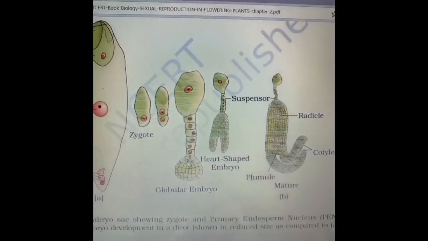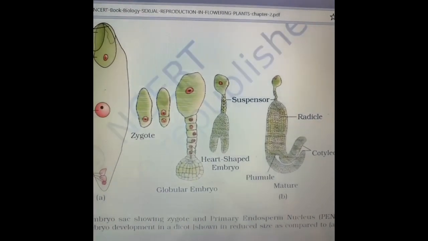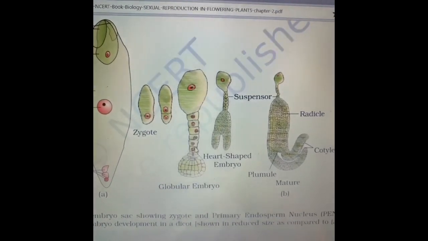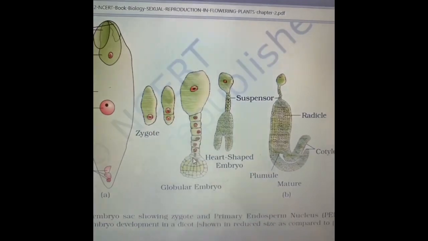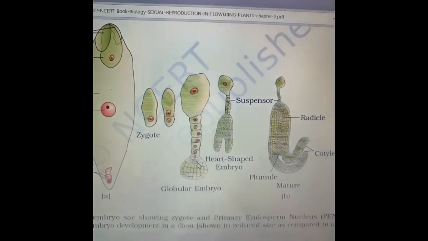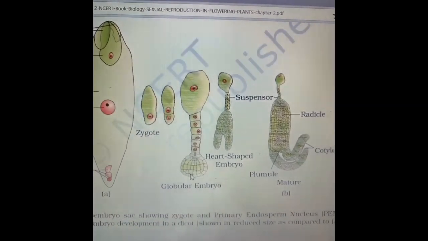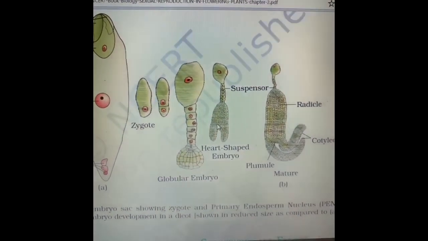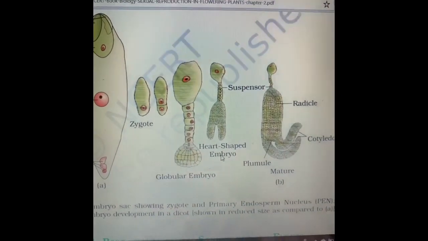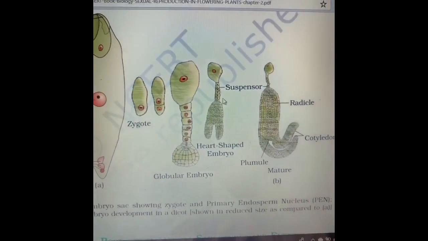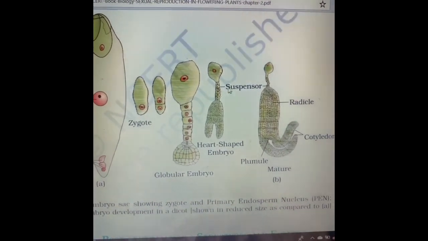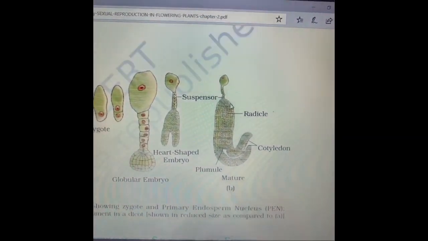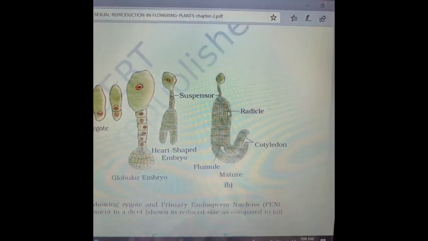You see there's a structure like this where there's one big, huge cell, then a linear arrangement of cells, and then again a mass of cells over here. This is known as the globular embryo. Then it develops into the heart-shaped embryo. Here again is the suspensor, and then the embryo becomes like this.